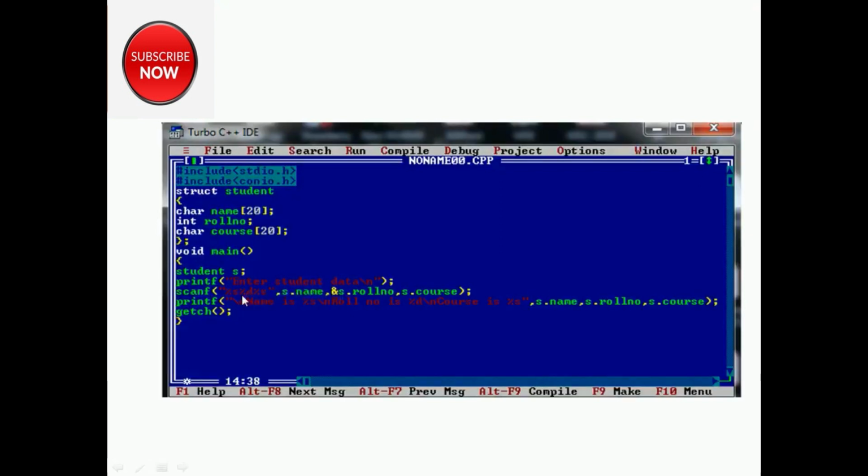So I will use scanf. Then I need to access name, roll number and course. For which variable? s. So how will I write? s dot name, s dot roll number, s dot course.